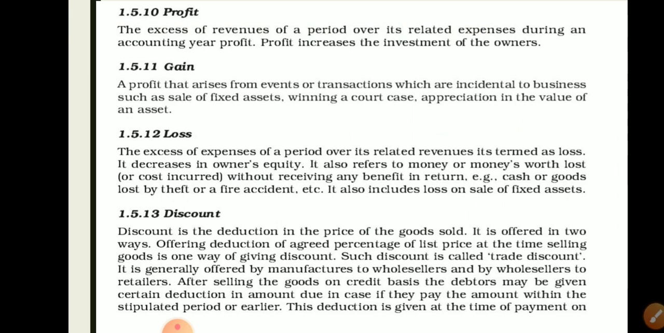Another point is profit. Profit is the excess of revenue over its related expenses during the accounting period, that is, the accounting year profit.